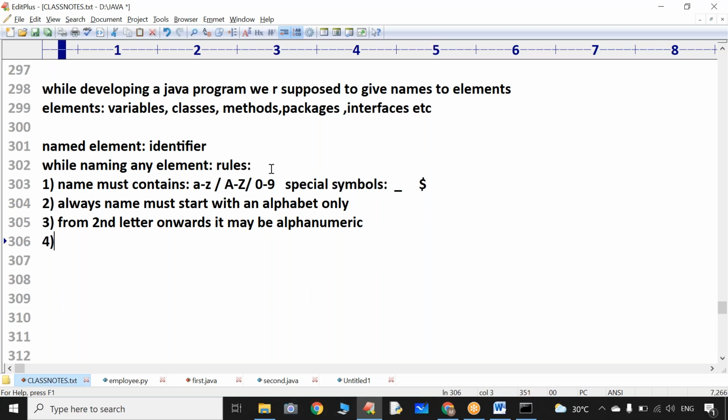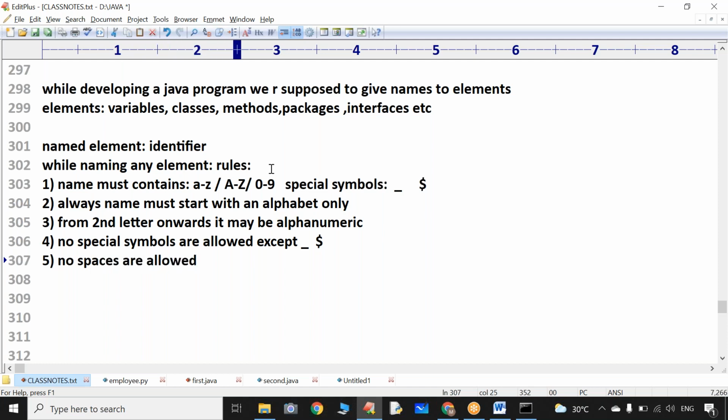Next, no special symbols are allowed except two symbols: one is underscore, another one is the dollar. No special symbols are allowed except underscore and dollar. And remember, no spaces are allowed within the name.